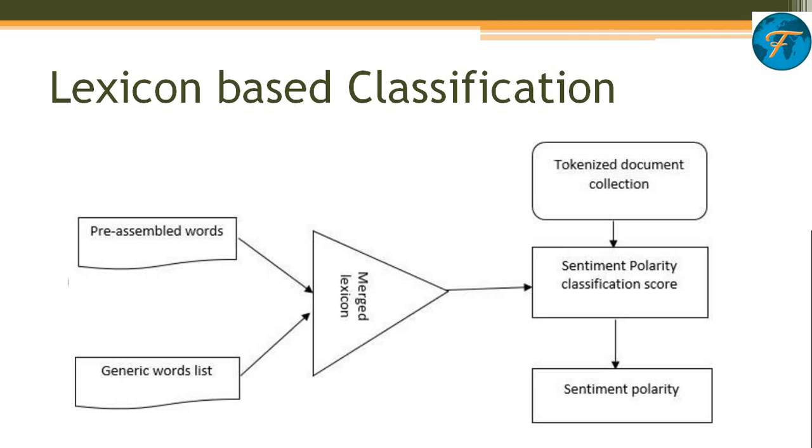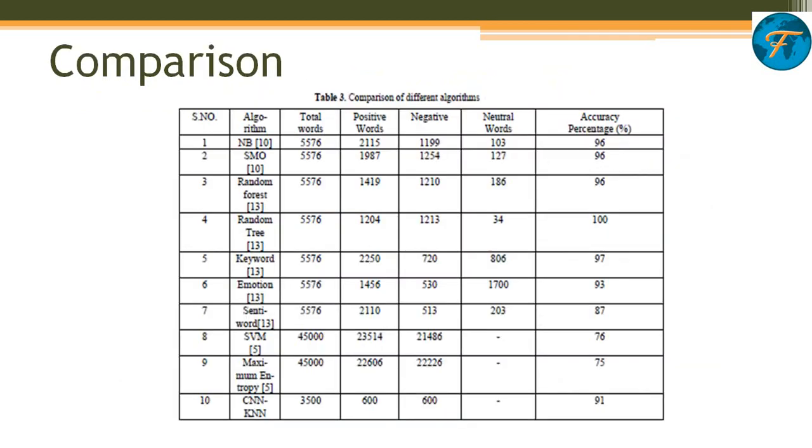Okay, and finally, this is a comparison of different algorithms: naive Bayes, random forest, random tree, emotion sentiment, SVM, the support vector machine algorithm, convolutional neural network, k-means, and kNN. They have the total words followed by the positive, negative and neutral words, and their accuracy percentage. It is a small comparison which we have done as a result of this paper.